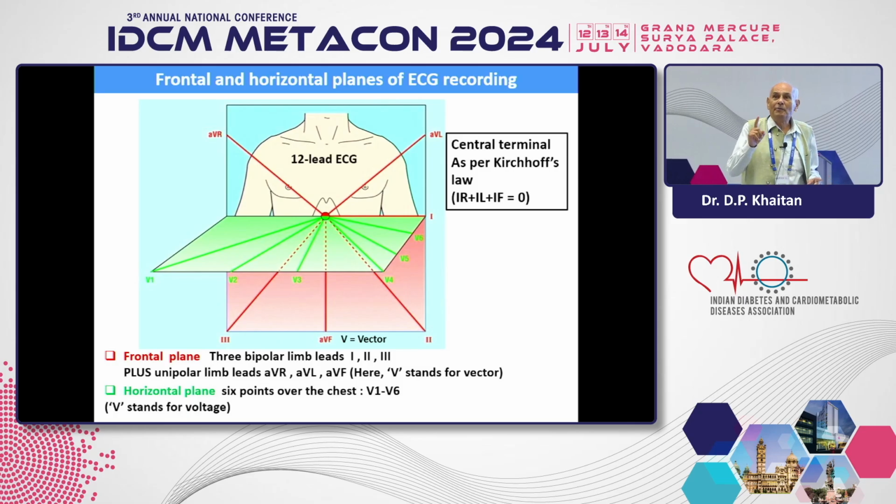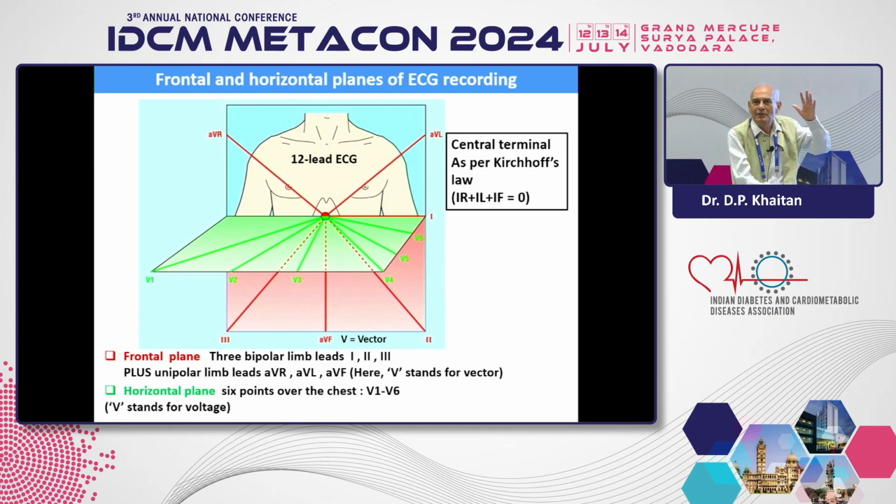One point to remember is that we can record electrical current only if there are two terminals, one positive, the other negative. In the case of the limb leads, there are two terminals, lead 1, lead 2, lead 3. But in the remaining leads, say the unipolar augmented leads or the chest leads, there is only one terminal. That's why we have to create a second terminal, negative and zero potential, by combining all three limbs. It comes to 0, the circuit is closed by Kirchhoff's law. So point 0 is the negative charge.